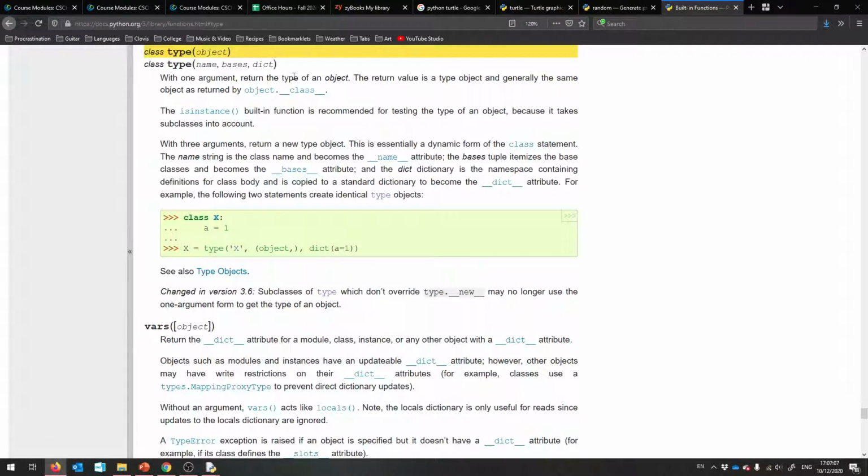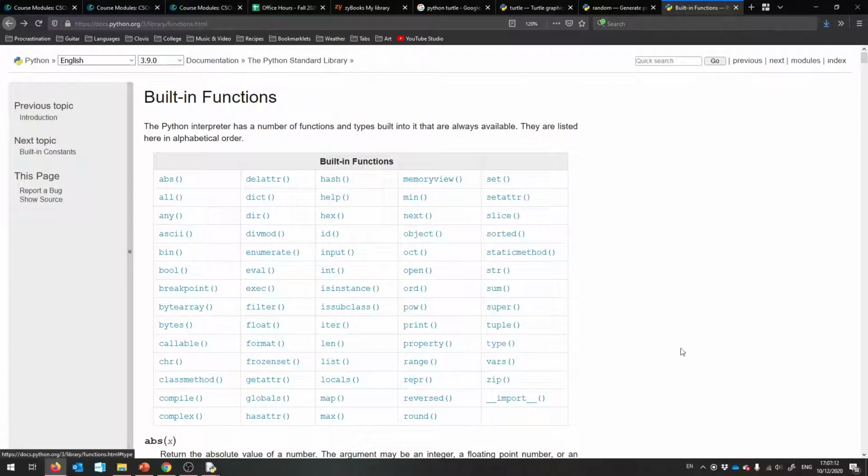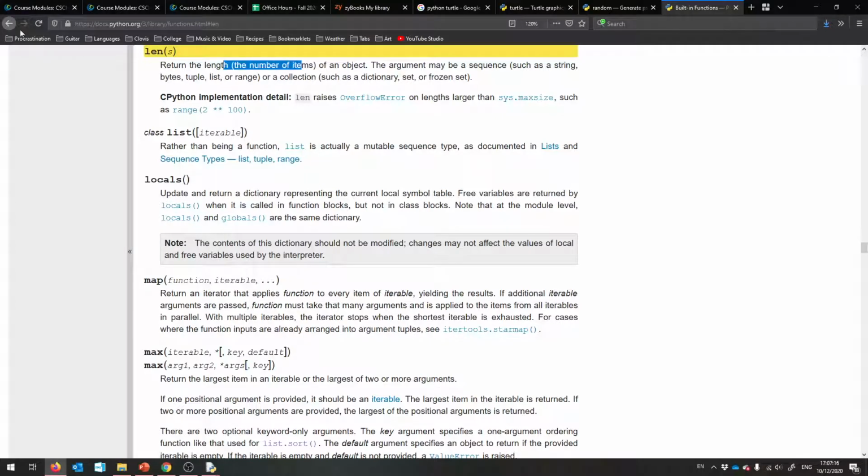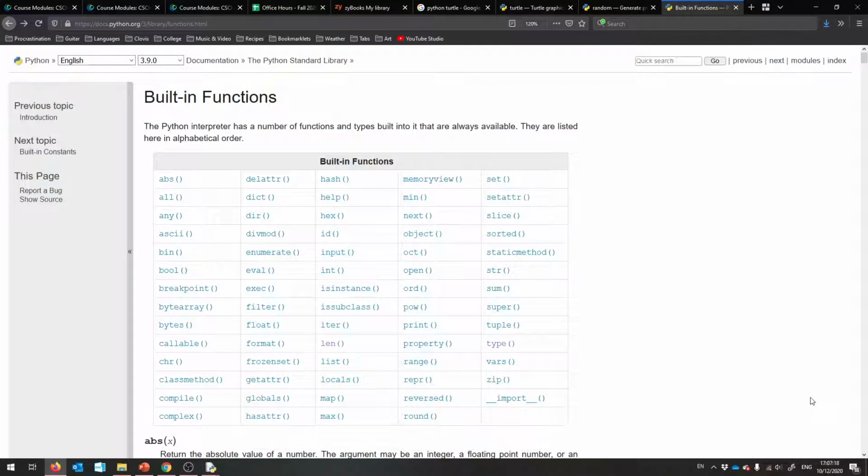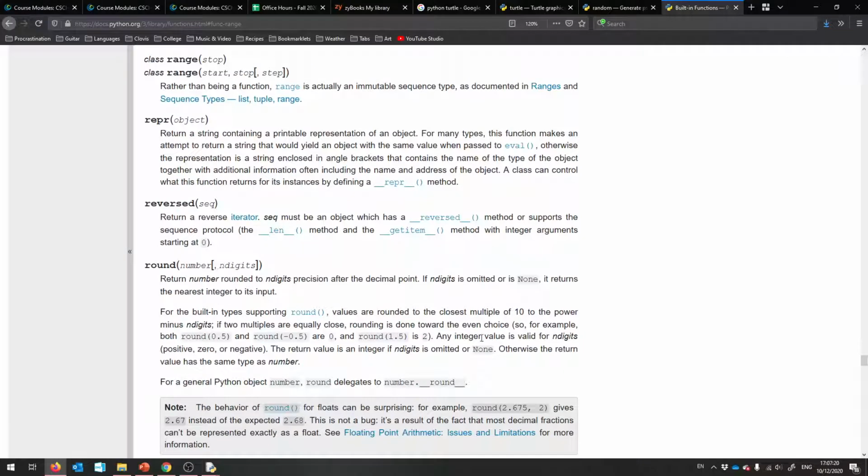Type gets the type of something and gives it back to us. We've used len, which gives us the length of a list, the number of items in it. And now we're going to learn about range. Also print is built in, of course. So you can give it a stop ending value, or a start and a stop, or optionally, also a start, a stop, and a step. So I'm going to show you all of these.